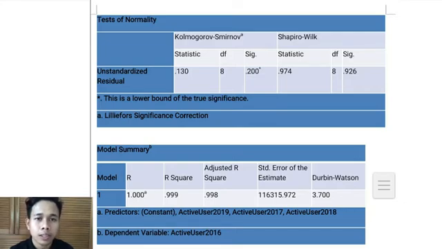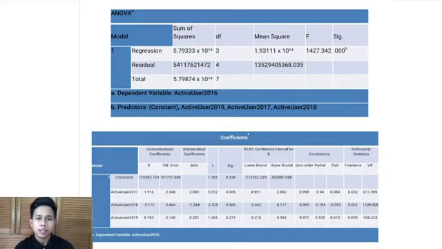The Durbin-Watson statistic is 3.7, almost 4. The p-value from the ANOVA table is less than 0.001, which means at least one of the three variables, active user 2017, active user 2018, and active user 2019, can be used to model active user 2016. Recommendation: redo regression analysis using only active user 2017 and active user 2018 as independent variables.